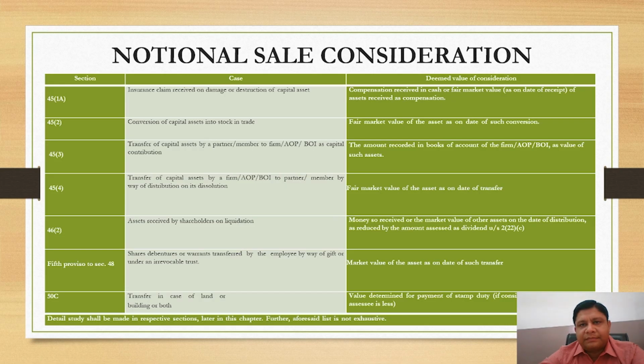In that case, market value of the asset as on date of such transfer will be considered as value of consideration. Next, transfer in case of land or building or both. Value determined for payment of stamp duty will be considered as value of consideration.